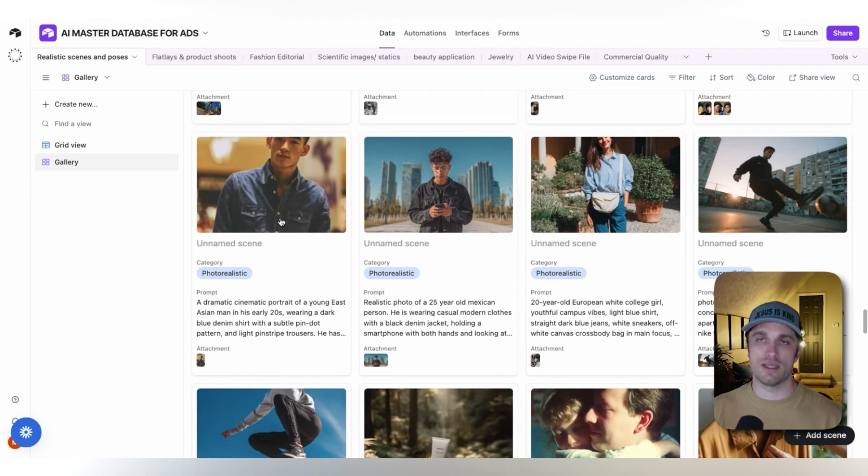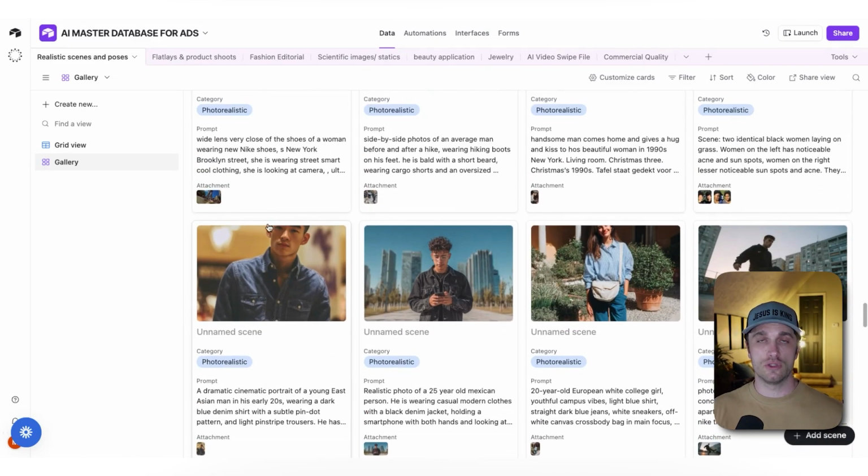But this database is a lifesaver for us to create AI stuff that looks so real you can't tell that it's made with AI. That's it.